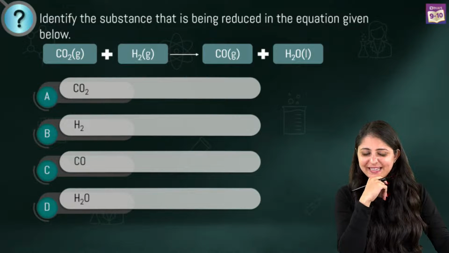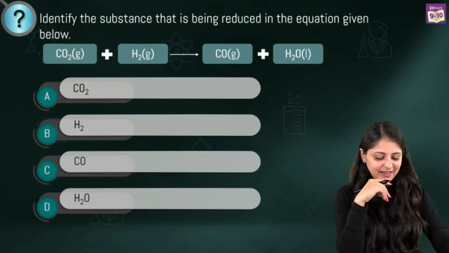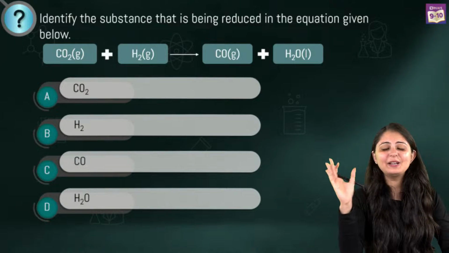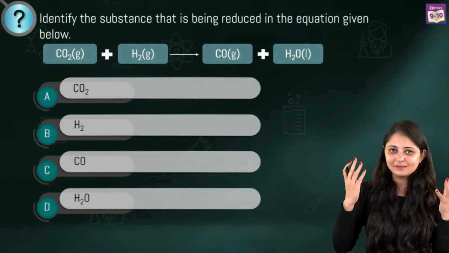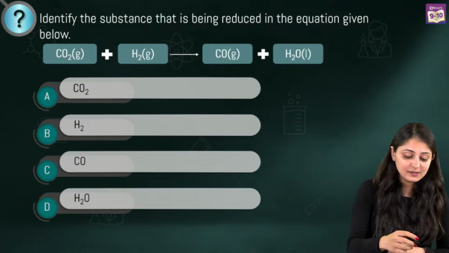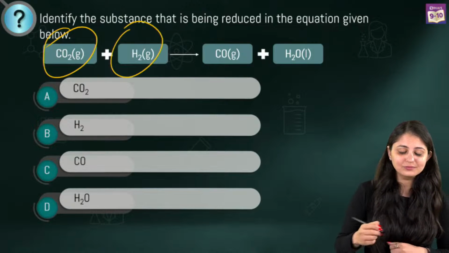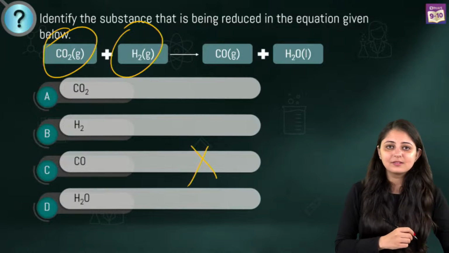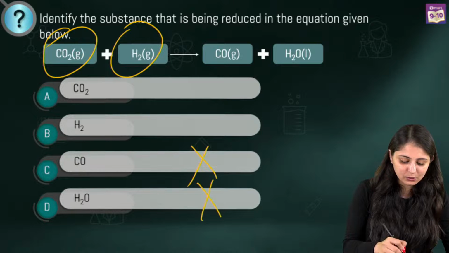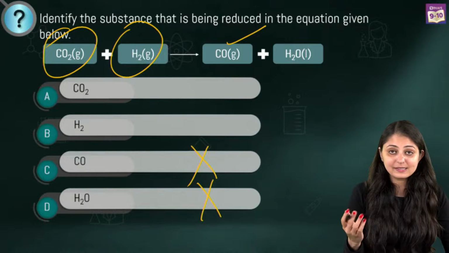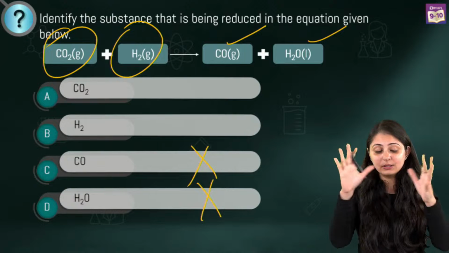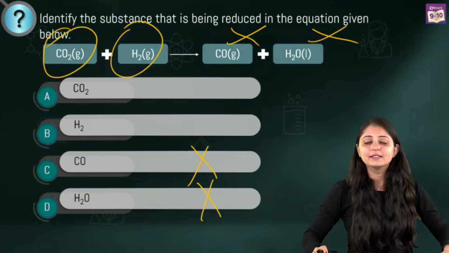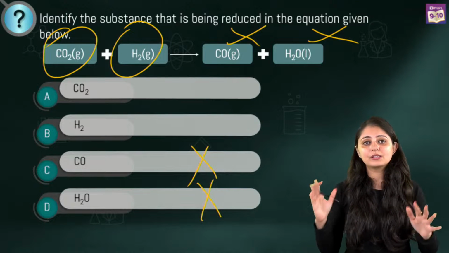For everyone who's saying C is not there in the option, C is not there in the equation also. I told you one thing, you just have to pick up basically one of the reactants. So the answer is either CO2 or H2. I've given you the hint also. So you can mark this as wrong and this also wrong because carbon monoxide, that's CO and H2O, it's on the product side, right? So definitely these two are not the answers. Only the reactant side. Remember this, guys. This is like a quick trick to figure this out. You just have to see the reactant side.